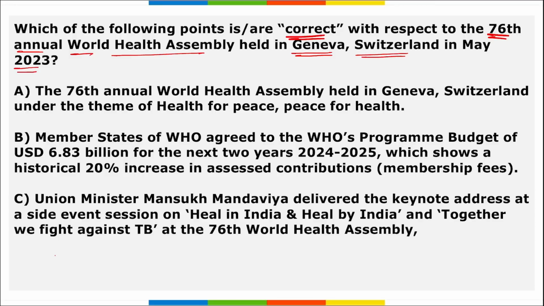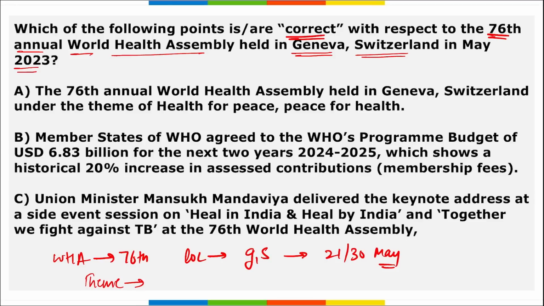So if we talk about this World Health Assembly, remember first thing that this is the 76th edition of this World Health Assembly, and the location where this was held is Geneva, Switzerland. Correct? It was from 21st to 30th of May that we observed this World Health Assembly. The next thing you need to remember is the theme on which it was based. The theme is WHO at 75, saving lives, driving health for all. This is the theme for the World Health Assembly.